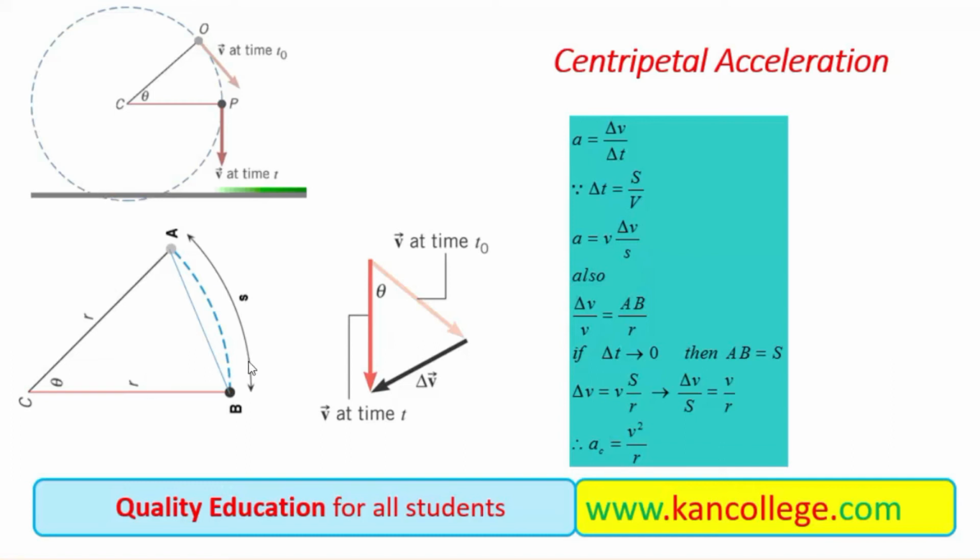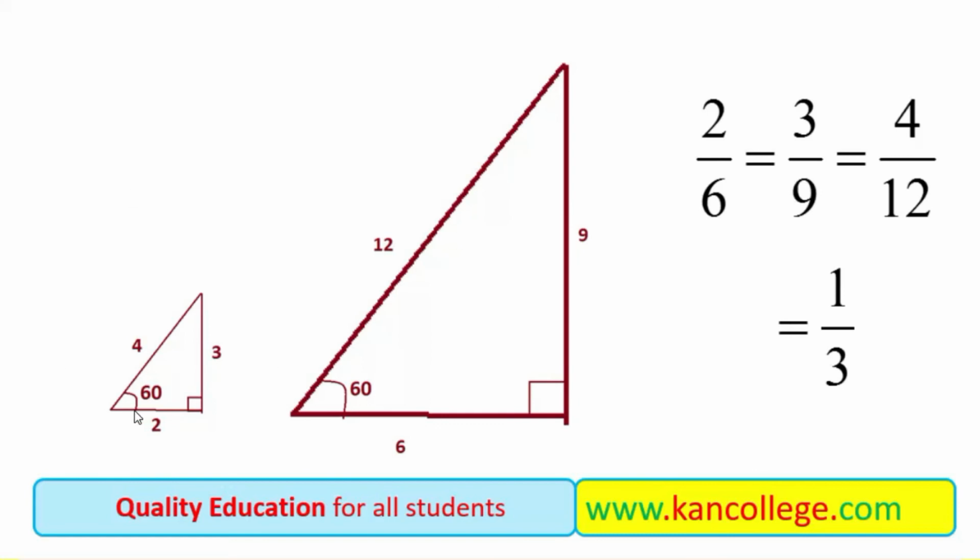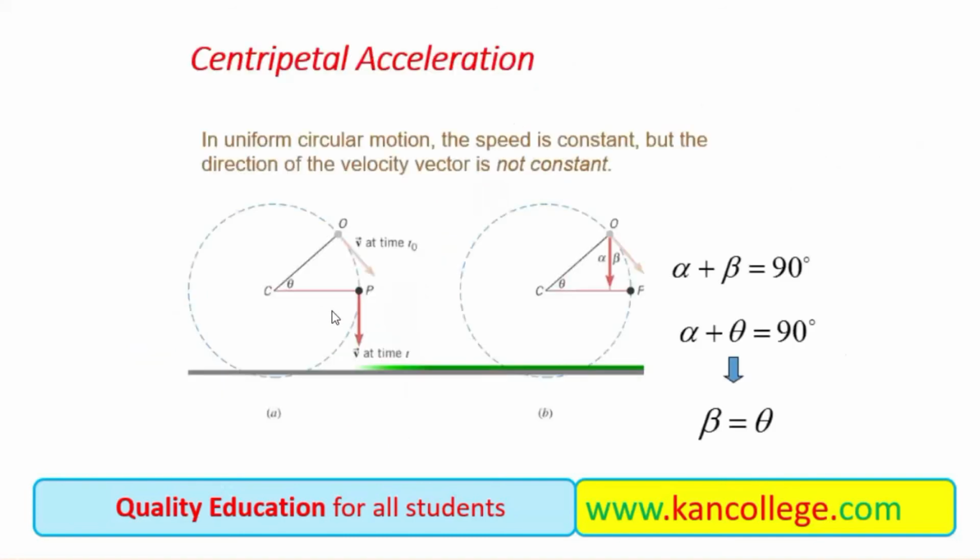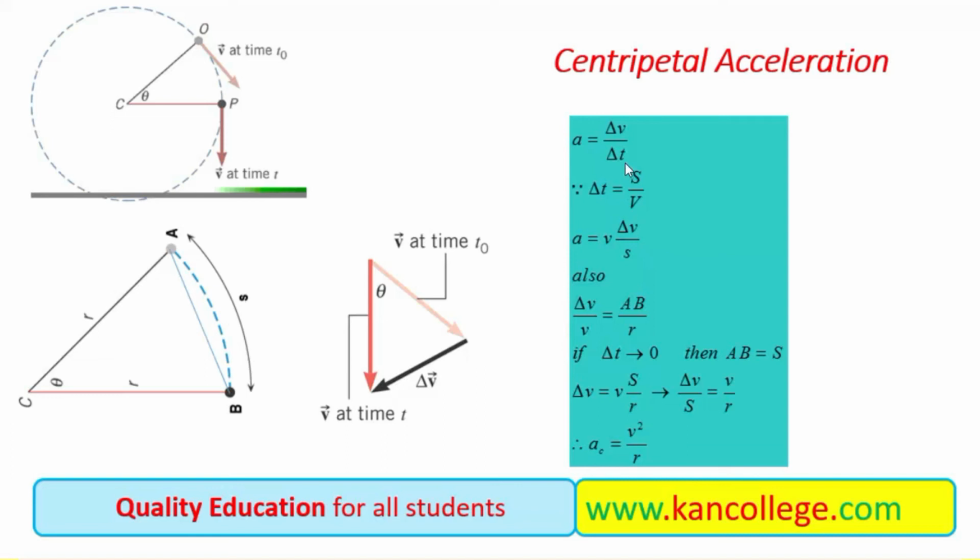And when there are two similar triangles, it is a very well established fact that the ratio between any two corresponding sides of the triangles will be equal. So we take the ratio of delta V to V. Why we take it, I will tell you a little later, but we take the ratio delta V over V. Over here, that will be AB over any one side.